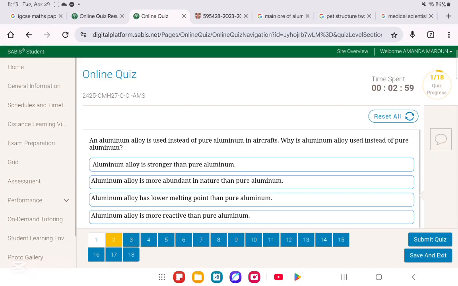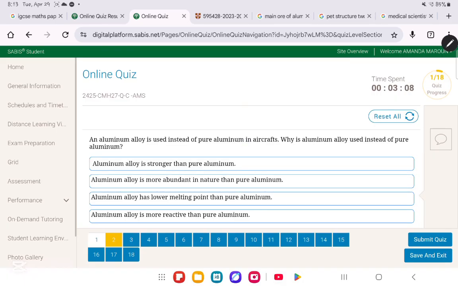In question number 2, it says, an aluminum alloy is used instead of pure aluminum in aircrafts. Why is aluminum alloy used instead of pure aluminum? Okay, let's think logically. Why is the aluminum alloy used in aircraft? So let us read the options. Aluminum alloy is stronger than pure aluminum. Of course, this would definitely be a reason why we would use it in aircrafts.